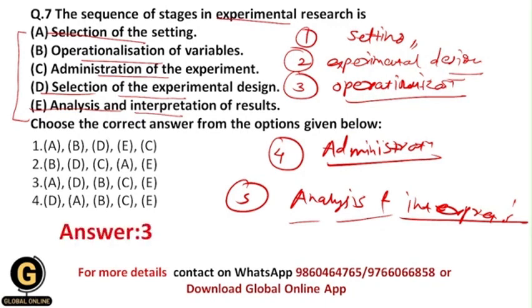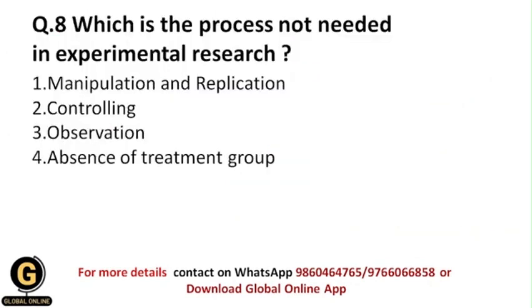And that's why the correct answer for this is third, that is A, D, B, C, E, because here A is your first stage, then D is your second, then B is your third, C is fourth, and E is fifth. Which is the process not needed in experimental research? So among these processes, which is the process which is not needed in experimental research? Manipulation and replication, then controlling, observation, absence of treatment group.